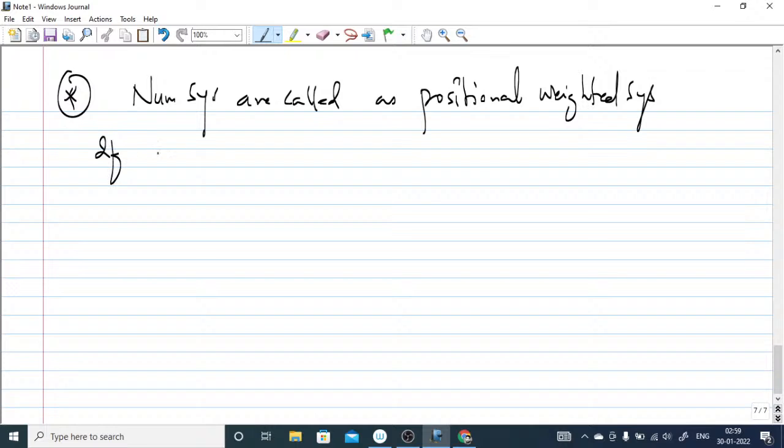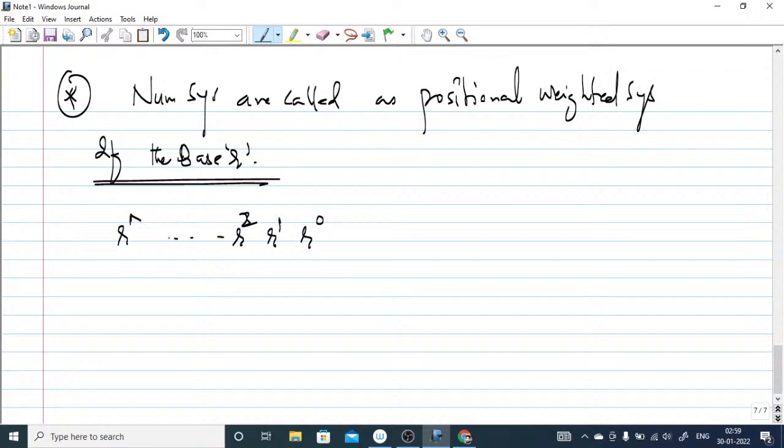If the base is r, how are we going to write this? We write r to the power 0, r to the power 1, r to the power 2, and so on, r to the power n minus 2, r to the power n minus 1. This is how we write.